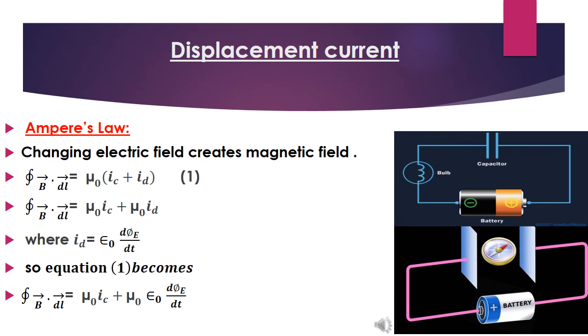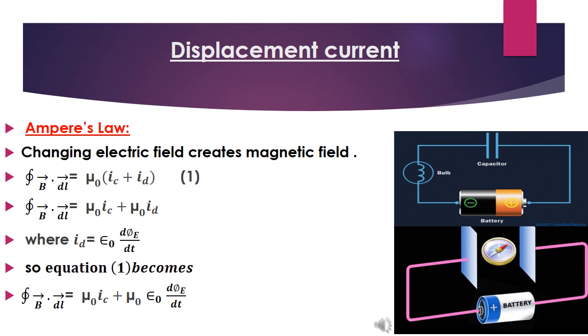That current, which is not made by moving charges or by conduction of particles, is doing the same job as the other current. He gave it the name displacement current. The other current is known as conduction current because the charged particles are conducting. So between the capacitor plates there is a current because a magnetic field is created there, and I call this displacement current.